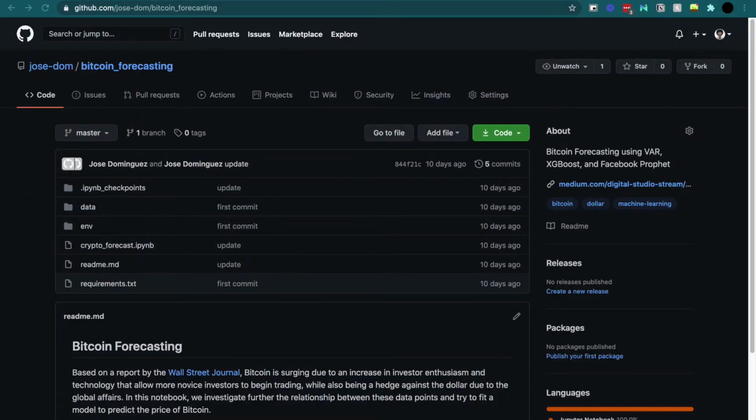So I'm here to show you guys the Github repo. This is just to show you guys where you can access all the code and the data for the project. Otherwise, I'm just gonna jump into the downloaded folder on my desktop.